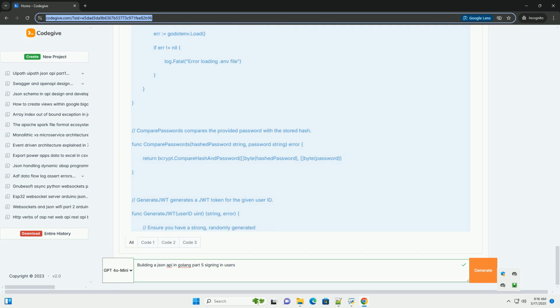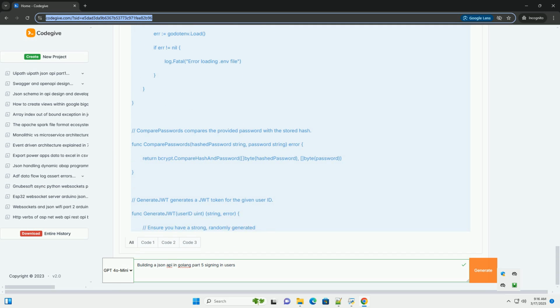Step 1. Install dependencies. We'll need a couple of external packages. bcrypt, for securely hashing and comparing passwords. golang-jwt/jwt/v5, for generating and parsing JWTs. github.com/joho/godotenv, for reading environment variables. Optional, but recommended for storing your JWT secret. Run the following commands in your project directory.